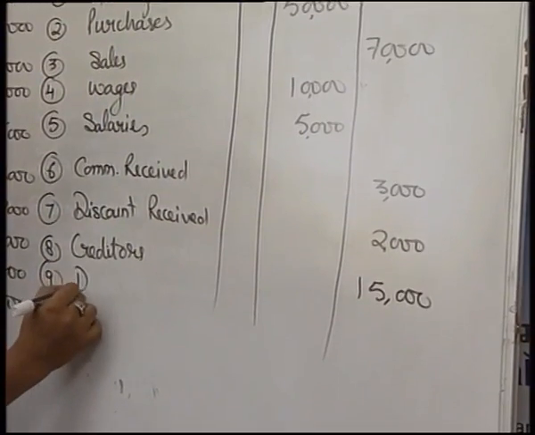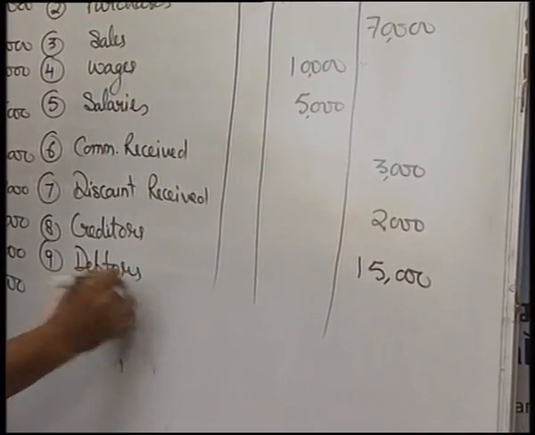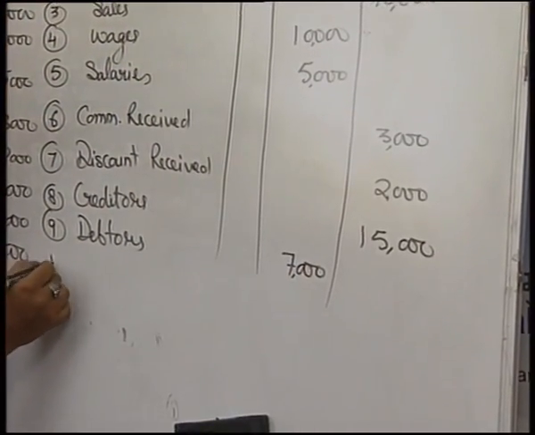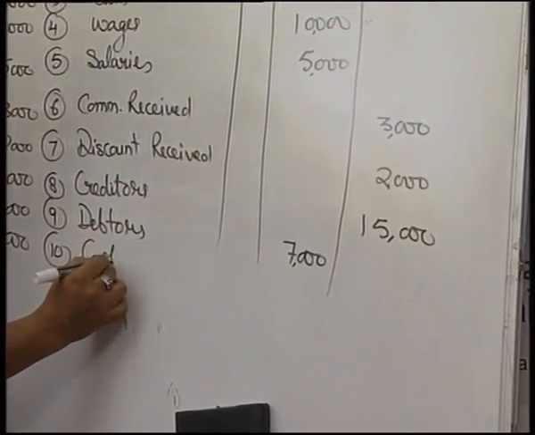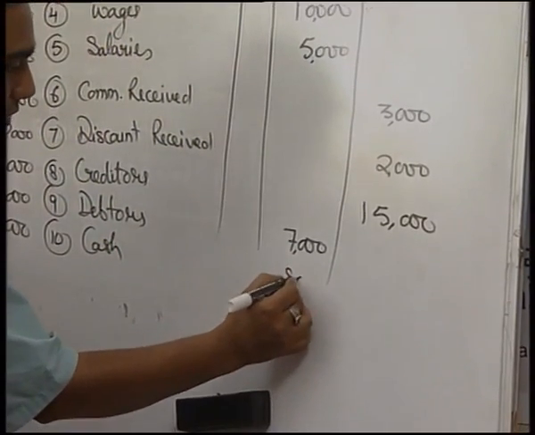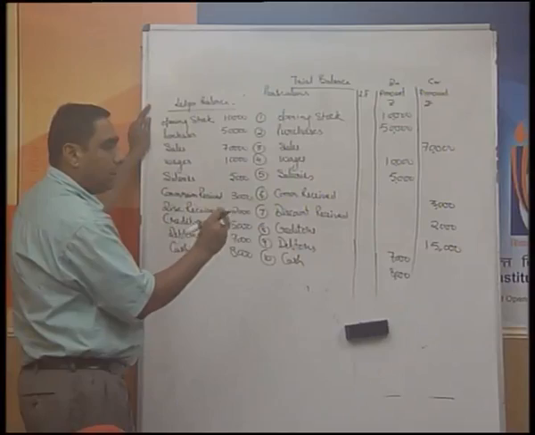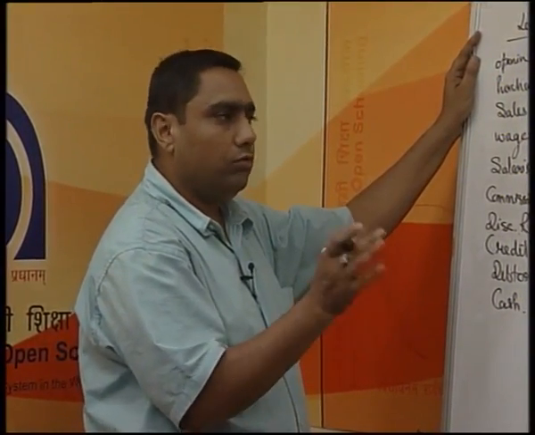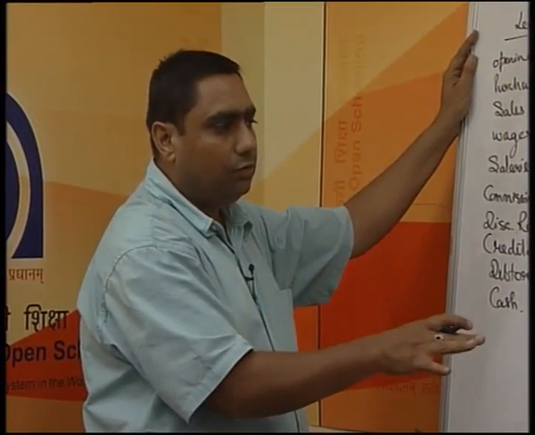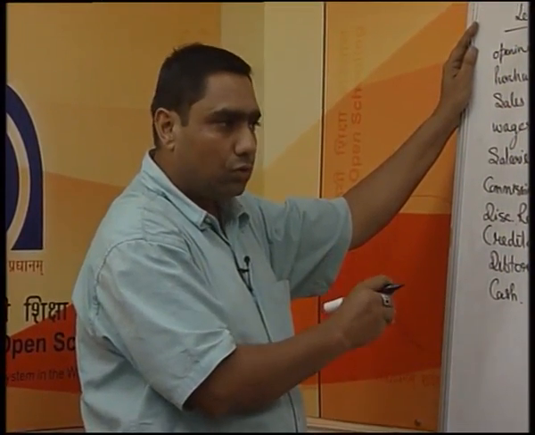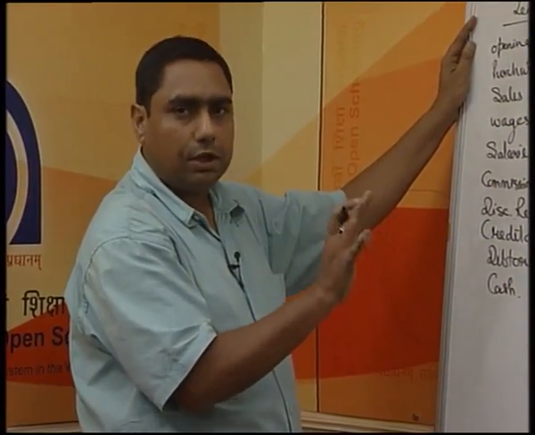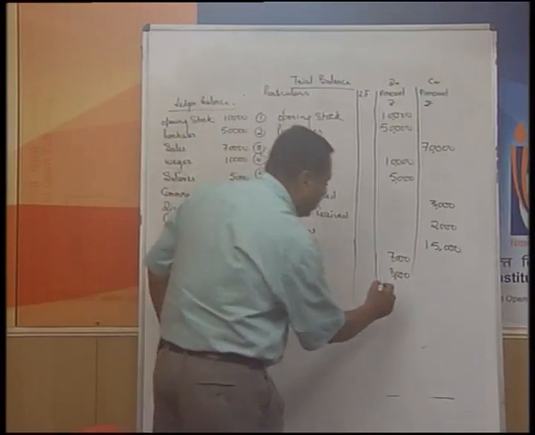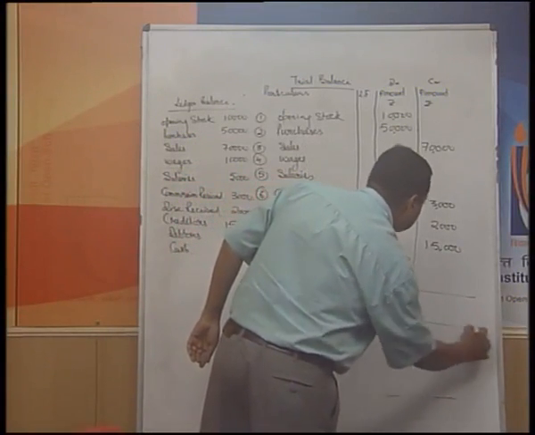Ninth number is for debtors, always used to have a debit balance, 7,000 debit, and 10th is cash, being an asset, going to have a debit balance. Simply make a total of both the sides. If both the sides total are equal, we will presume that the trial balance which we have prepared, or the books that have been prepared by us, are arithmetically correct. Otherwise there are some errors, and then certain steps would be taken by us to rectify those errors.